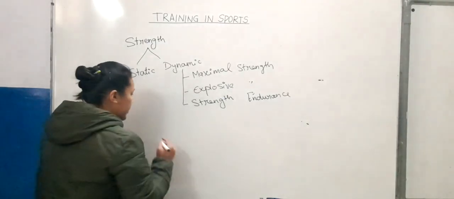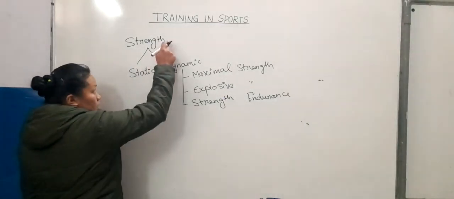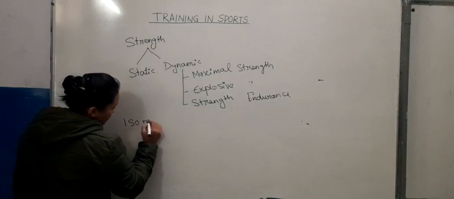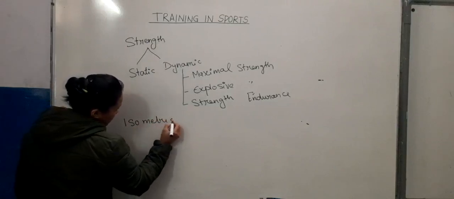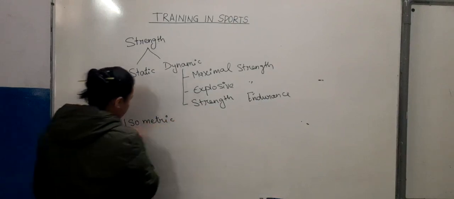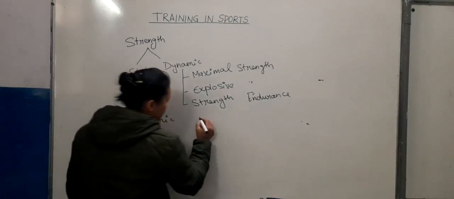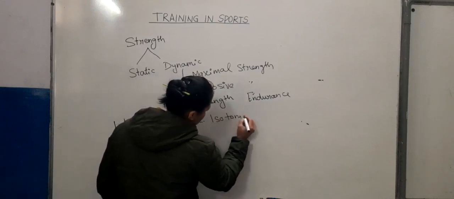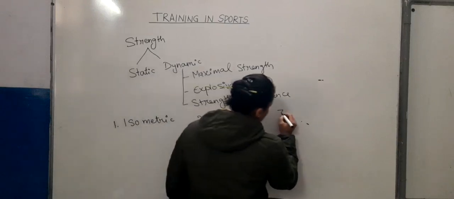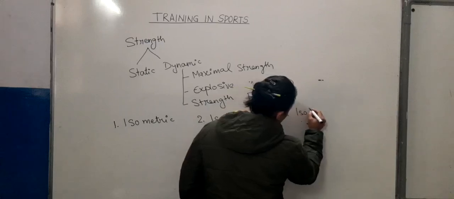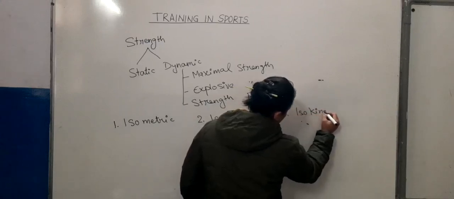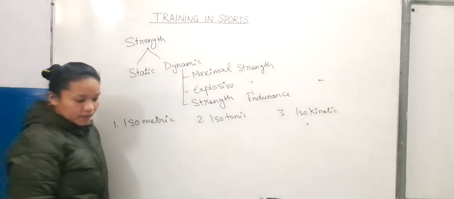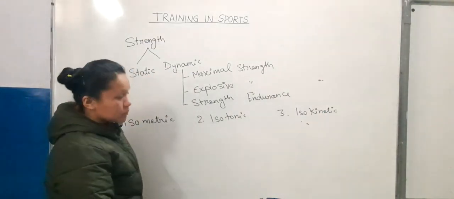There are 3 training methods to improve strength: isometric, isotonic, and third is isokinetic.